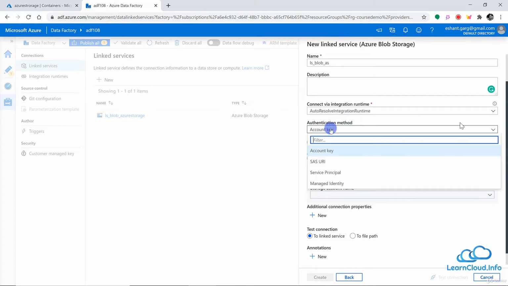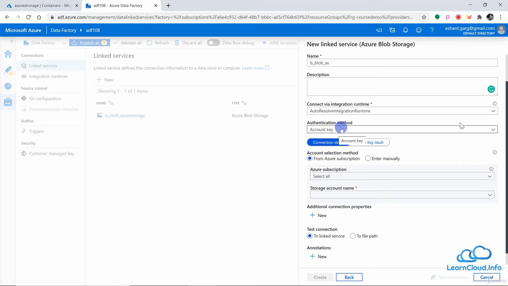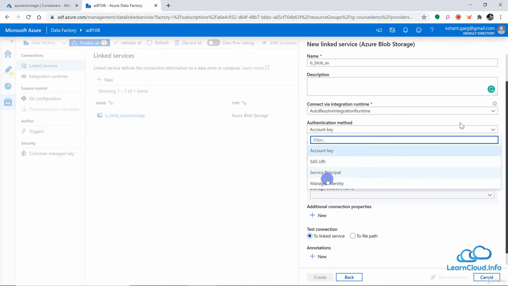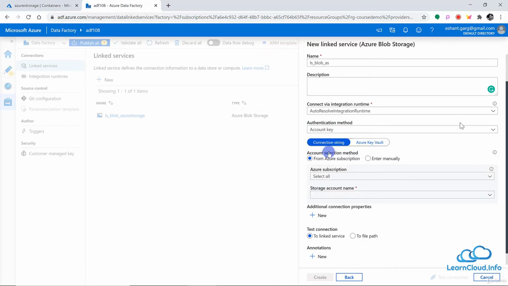And then we have different authentication methods, how we are going to authenticate to enter into the storage. And once again, we have different options, and it is kind of out of scope of this lesson to describe all of these. But the default is account key, which is good enough. Right now, let's just choose the account key, and maybe some time in the security section, we'll discuss all these different kinds of authentication methods.